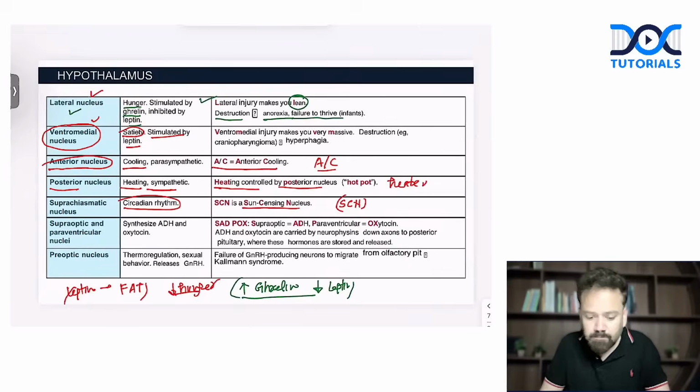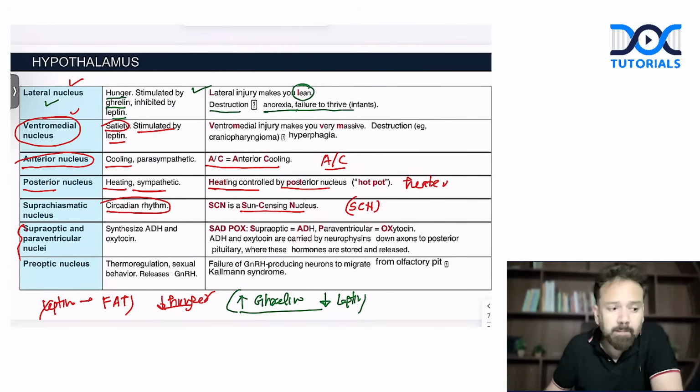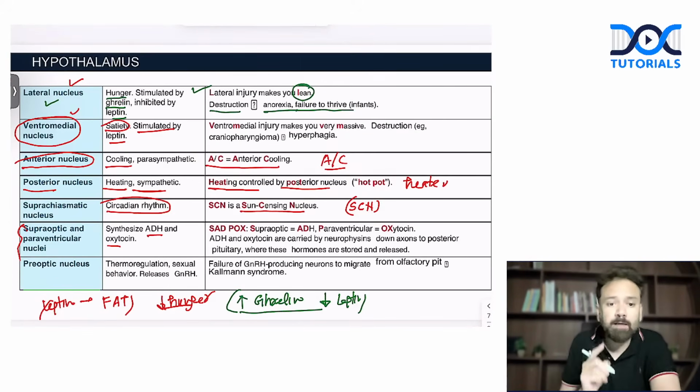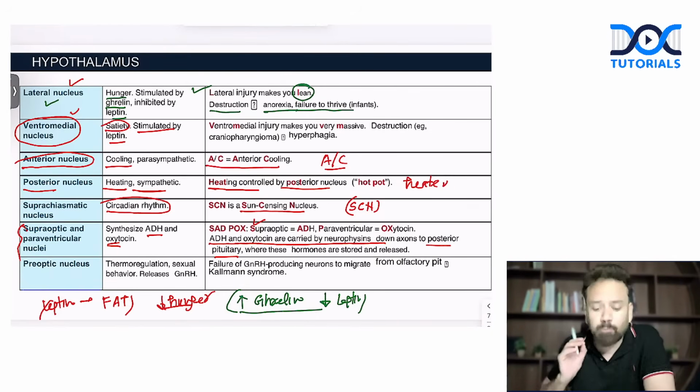Now, next question. Supraoptic and paraventricular nucleus. Supraoptic is very famous. Which hormones do they release? ADH and oxytocin. ADH is mainly by the supraoptic, oxytocin mainly by the paraventricular nucleus. ADH and oxytocin are carried by neurophysin down the axon and stored in the posterior pituitary gland. Although these hormones are synthesized by the hypothalamus, they are only stored in the posterior pituitary, not synthesized there.